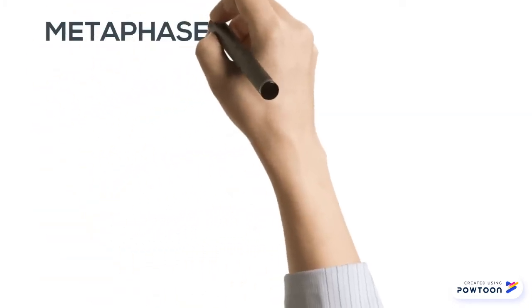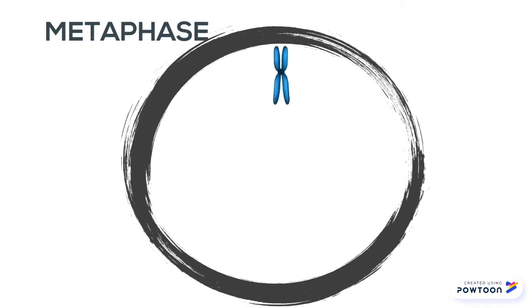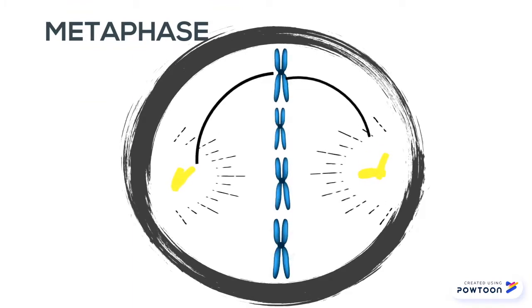During metaphase, the second phase of mitosis, chromosomes line up at the equator of the cell, and centrioles are located at the poles of the cell. Also, spindle fibers attach to kinetochores.